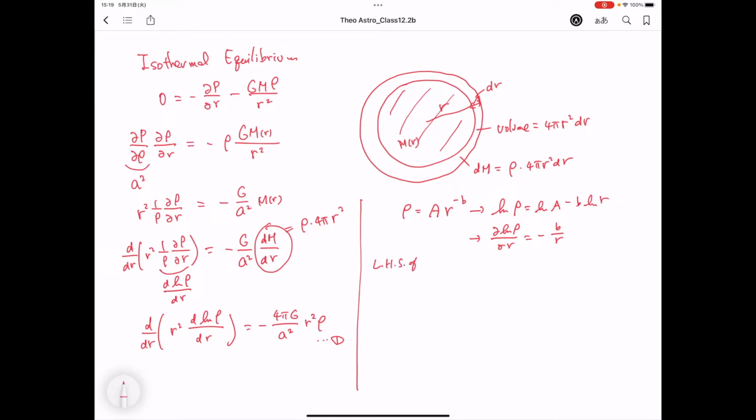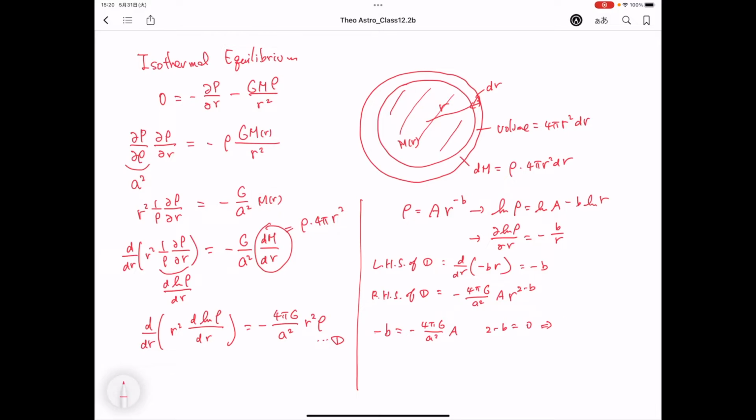Then you can consider this in equation 1. The left hand side of equation 1 becomes d/dr of r squared times minus b over r. Finding the derivative, it becomes minus b. The right hand side of equation 1 becomes minus 4 pi G over a squared times A times r to the 2 minus b. Both sides have to be equal, so minus b equals minus 4 pi G over a squared times A times r to the 2 minus b. There is no r dependence on the left hand side, so 2 minus b has to be equal to 0.